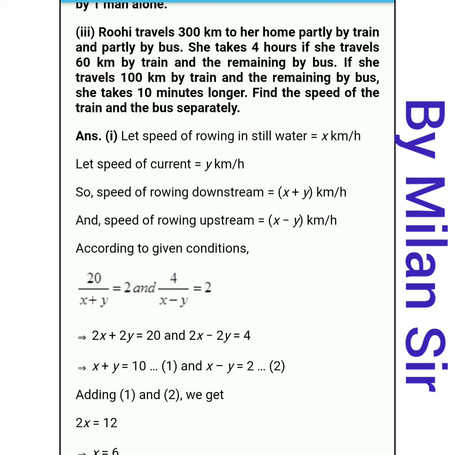Now what we need to find here? Total two things we have: speed of train and speed of bus. So we can assume our two variables, right? Here a train is given, so train.